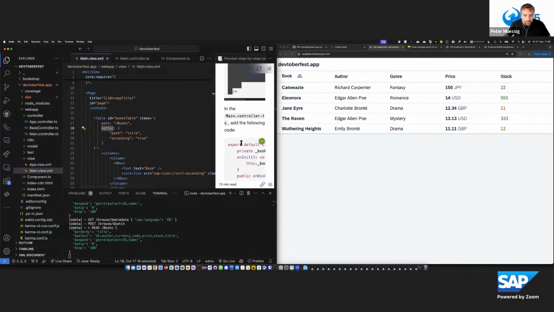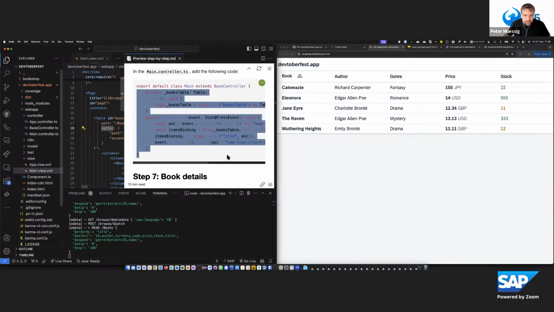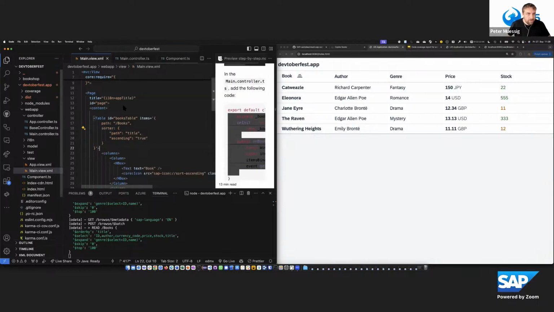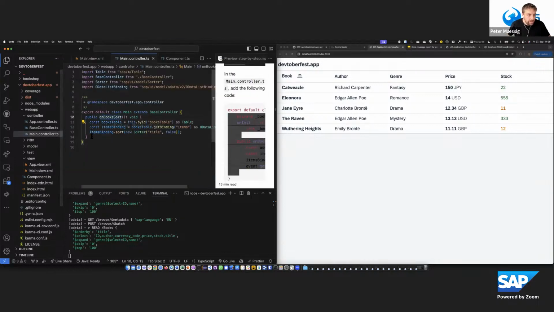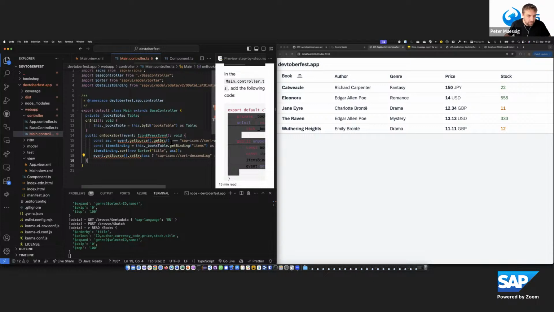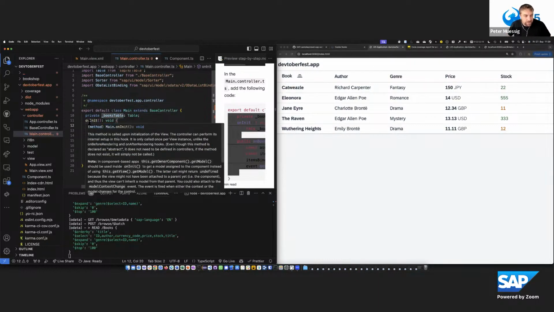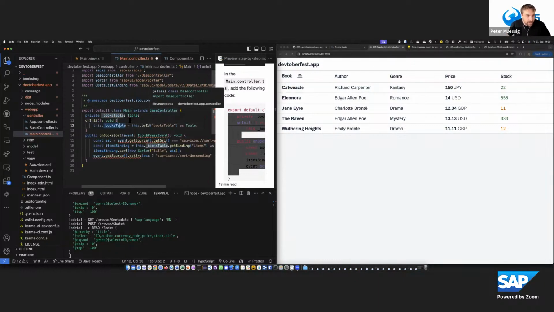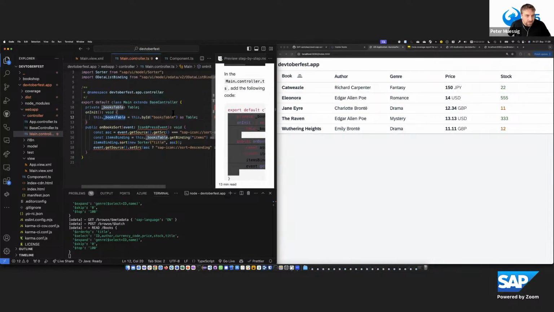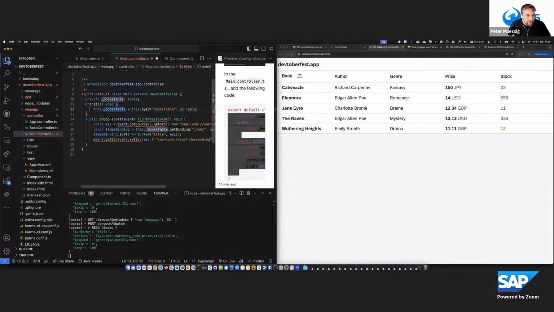And what I now want to do is in the code to do it a little bit more detailed, the whole thing. I copy that block and explain it quickly. So we now get a reference to the table once the XML view starts, and keep that as a kind of a private member here locally, so that if the onBook sort happens, I will get an event, and I want to react depending on what the icon is, whether it's sort ascending or descending.